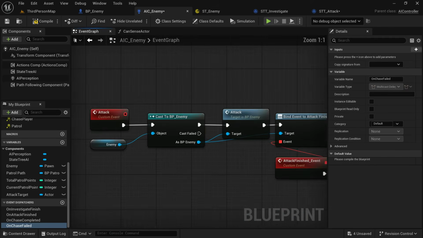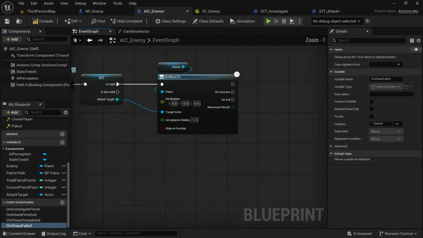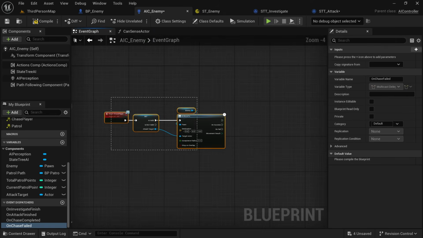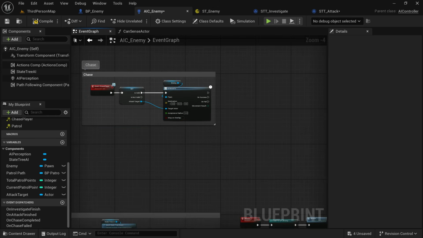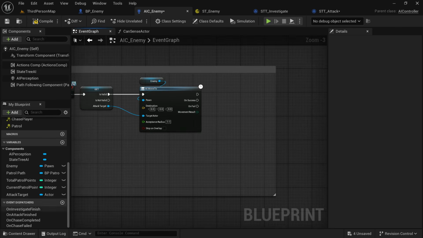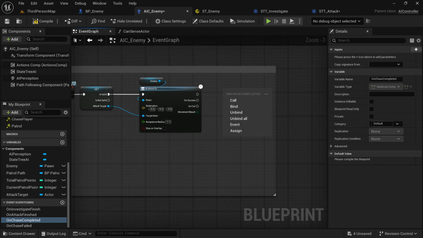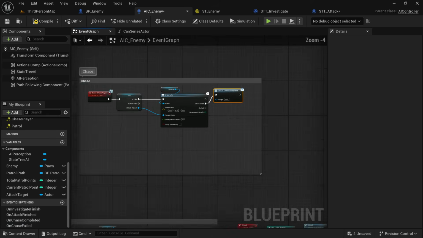We're going to make a little update to how our chase works. Go to our chase event. I'm just going to add a little comment so it's more readable. On success, we're going to call on chase completed.